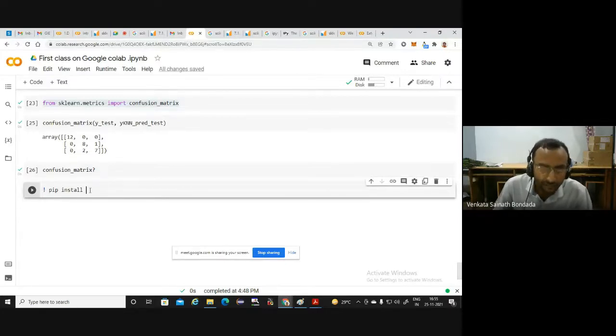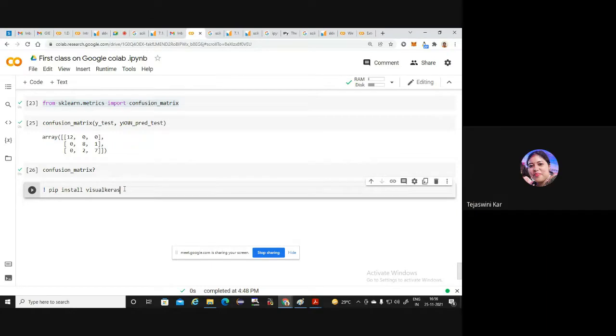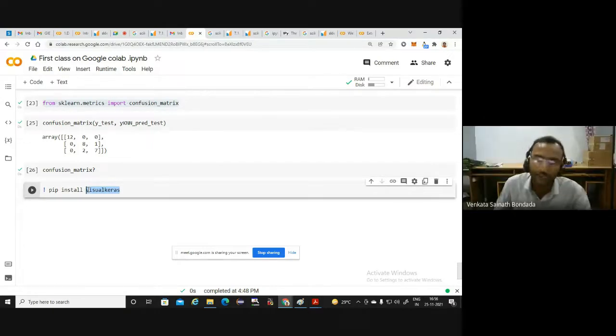Exclamation mark, pip install, say OpenCV, or even others like visualkeras. You can install it in one line. It is done. Visualkeras is for visualizing your architectures. All libraries are not available, and many things you have to install manually. It will clearly show: no module named OpenCV, no module named visualkeras, or no module named fuzzy logic.